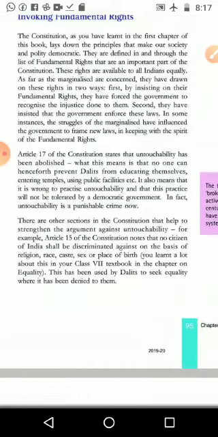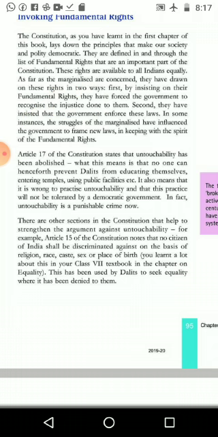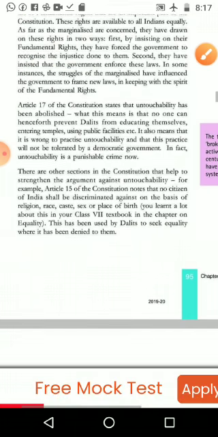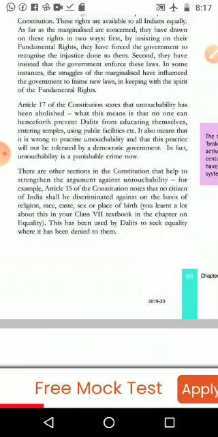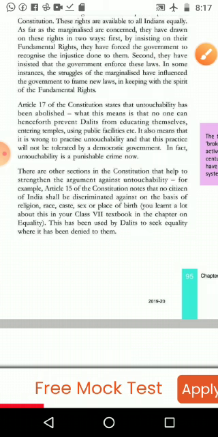So what the marginalized people are doing, they are taking two ways. First way, they are saying these are the fundamental rights, and we are facing injustice, and the government is not recognizing them, the government is not providing justice to them. Second one, they have insisted that the government enforce these laws, and they are asking, we want to get it by enforcing the law. What the government wants to do is give the fundamental rights to all people, or enforce this, or enhance it.